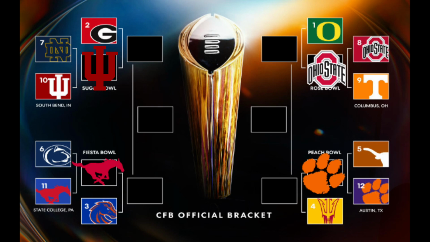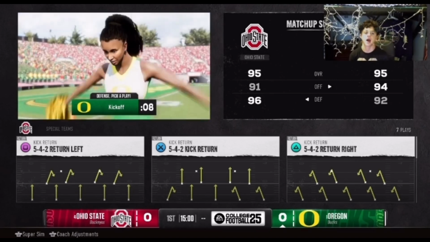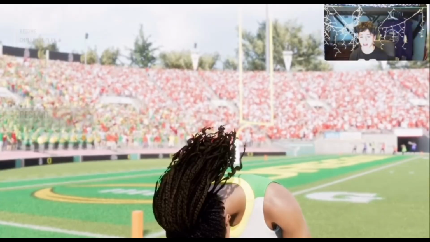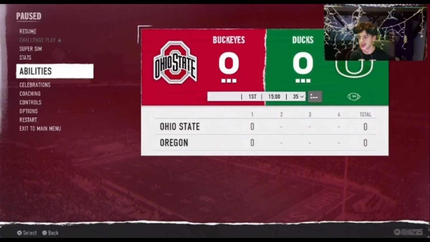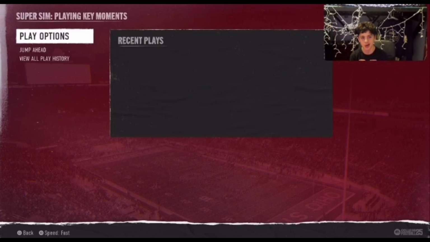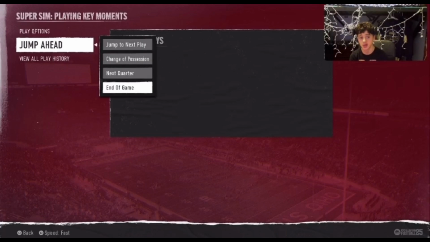Now we're going to shift our focus to Ohio State versus Oregon in the quarterfinals. All right, we got Ohio State versus Oregon. Let's see who gets the dub. The Ducks versus the Bucks. Rose Bowl. Let's see.